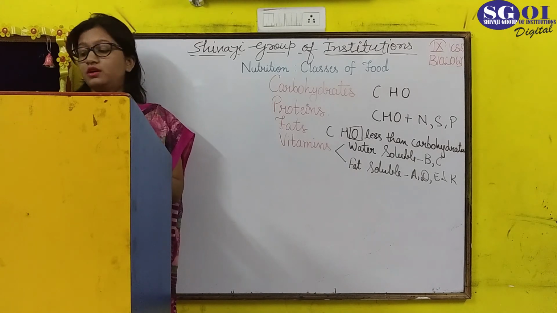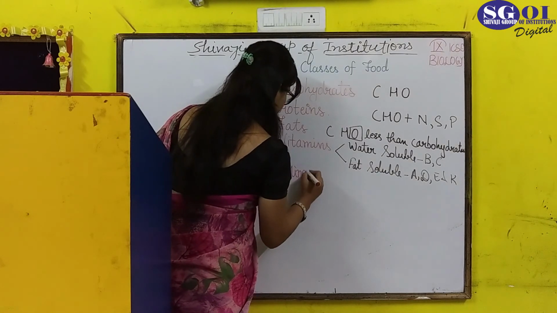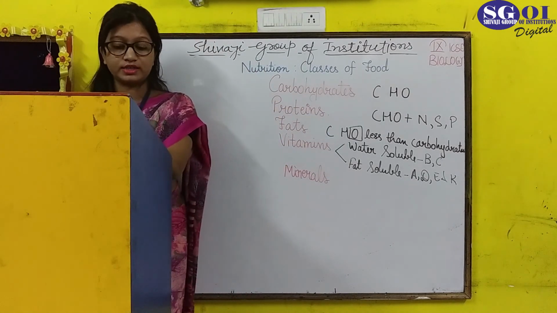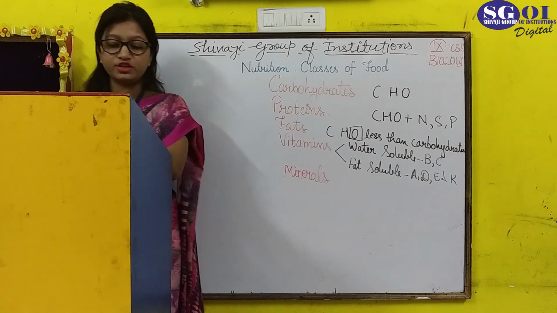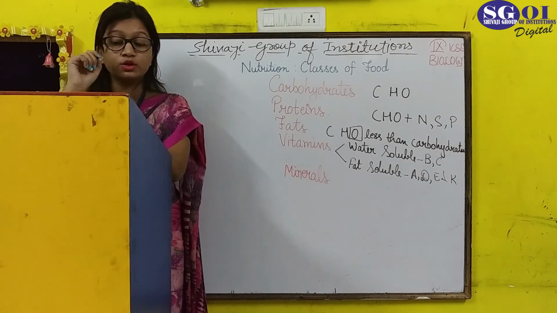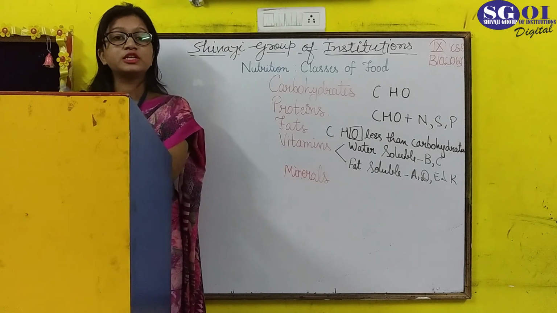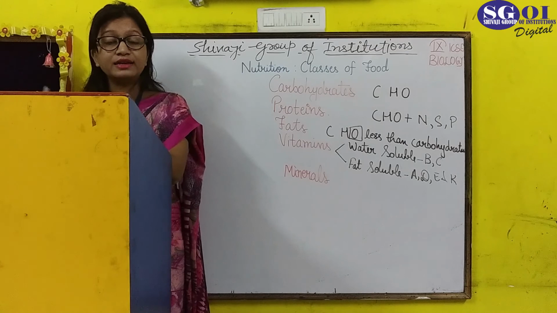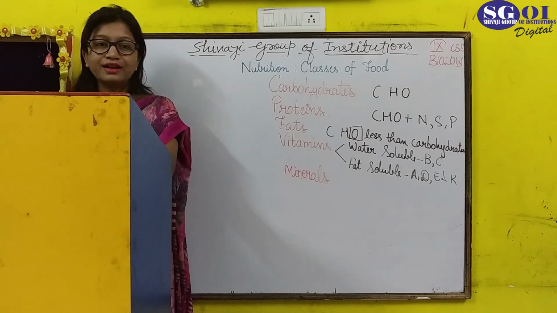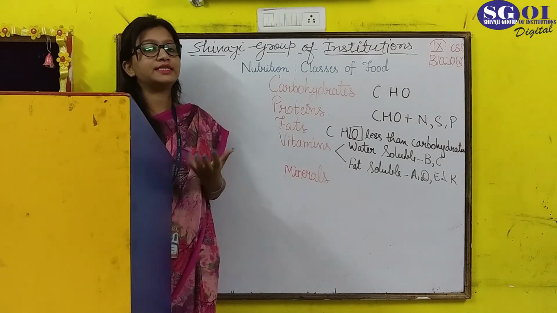Now the last nutrient of the body is minerals. They are inorganic substances and they do not have energy value at all. They are also required in very small quantities in the body. So that is about the different kinds of nutrients which are components of food and which are essential for our body.